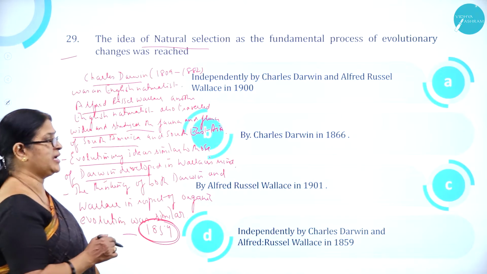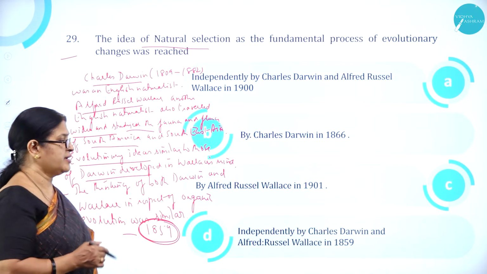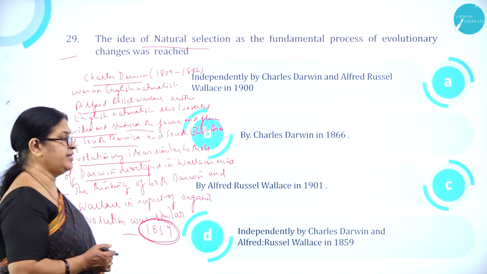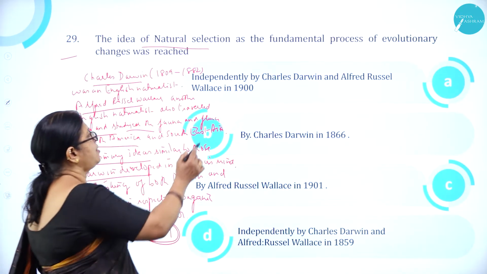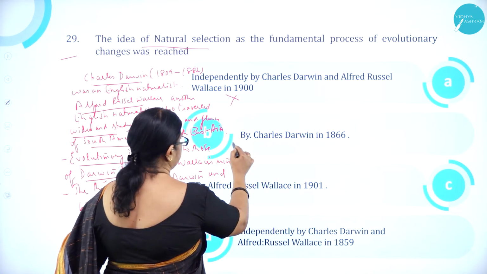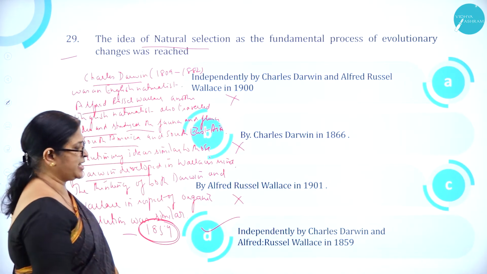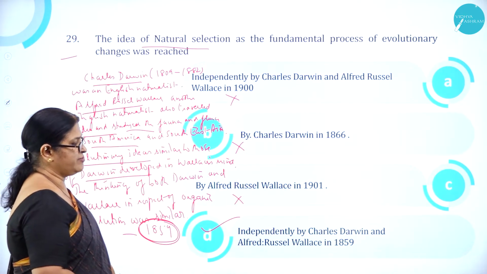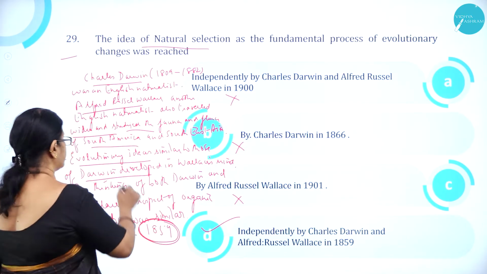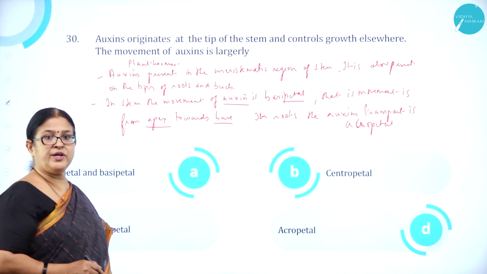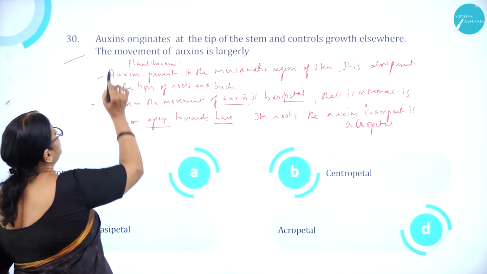So independently by Charles Darwin and Alfred Russel Wallace in 1859. So option A is wrong. Option B is wrong. Option C is wrong. Option D, independently by Charles Darwin and Alfred Russel Wallace in 1859, is correct. So option D is correct. Moving on to question number 30.